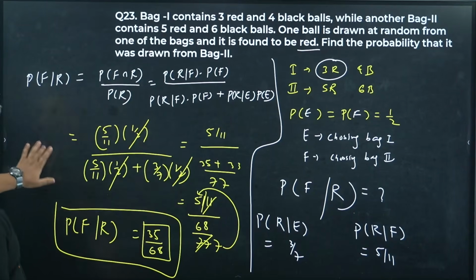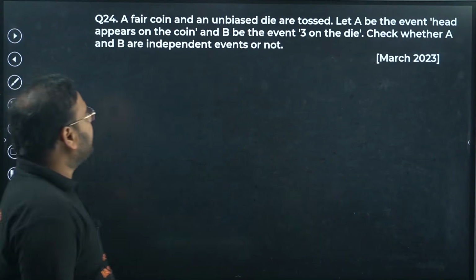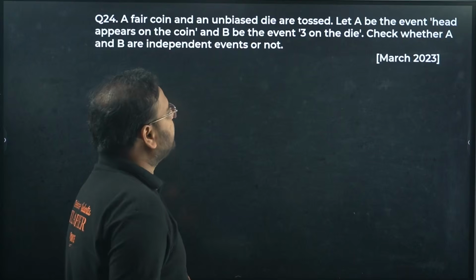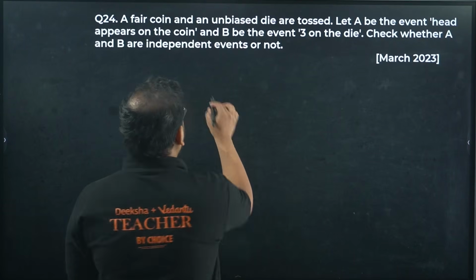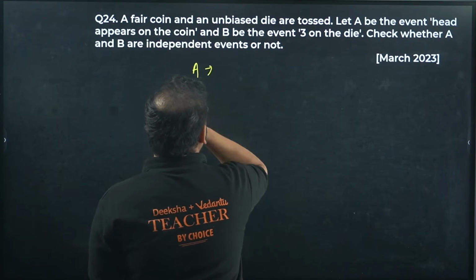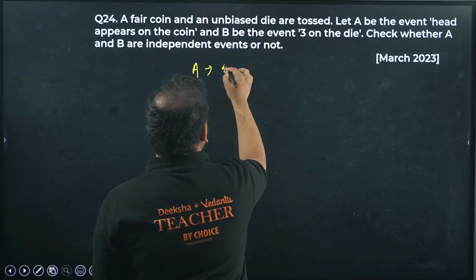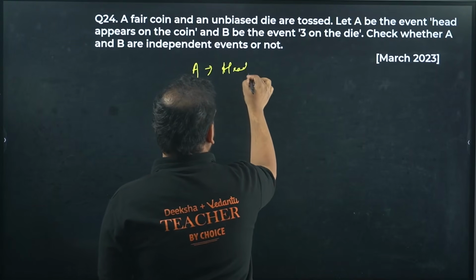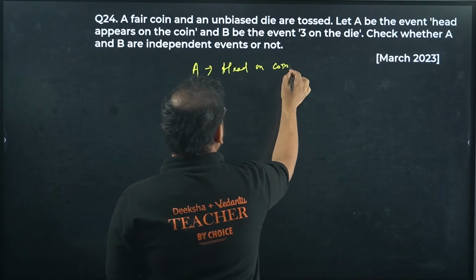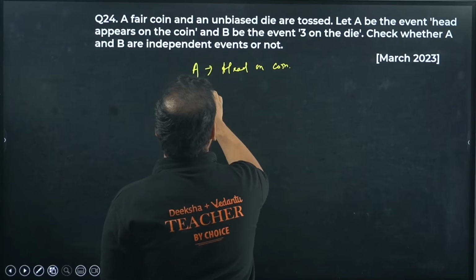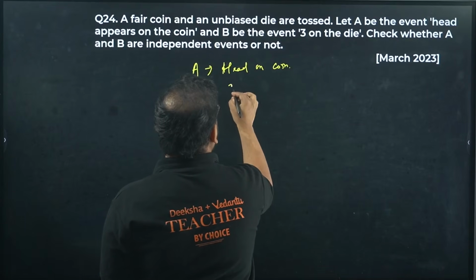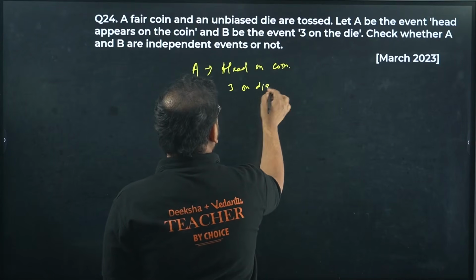Okay, next. A fair coin and an unbiased die are tossed. Let A be the event head appears on the coin, and B the event 3 on the die.